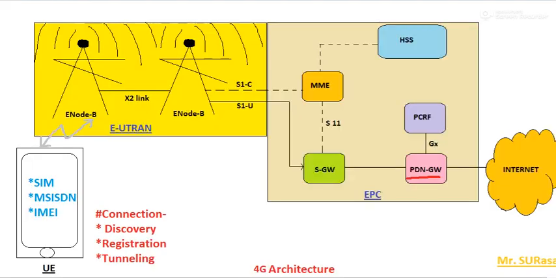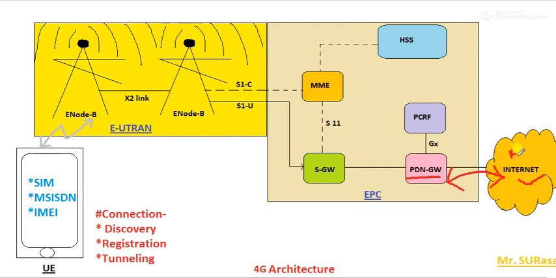In a similar way, in this case also, the PDN gateway is responsible for contacting the outside network. In short, this PDN gateway interacts with the outside public network, or the internet, or any public network you can consider. Always remember, this is purely a packet data network.